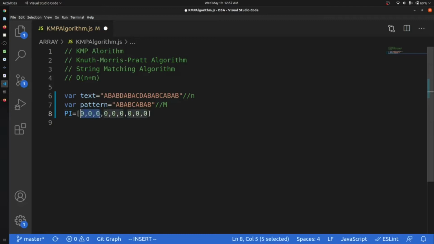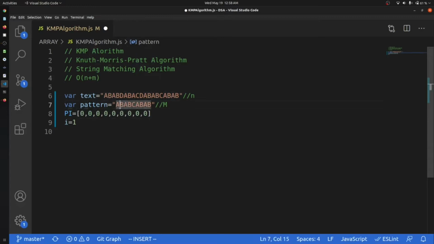Okay, now what I will do, I will start my index in the pattern from index 1, and I will check, is b repeating before? As a is the first element, it is not even repeating. We know that b is not repeating before, so its value will be 0. And now we'll move to this point, a. Is a repeating before? Yes, a is repeating.